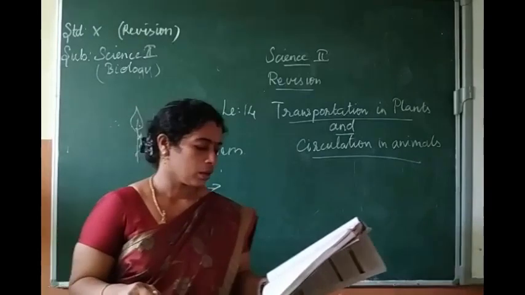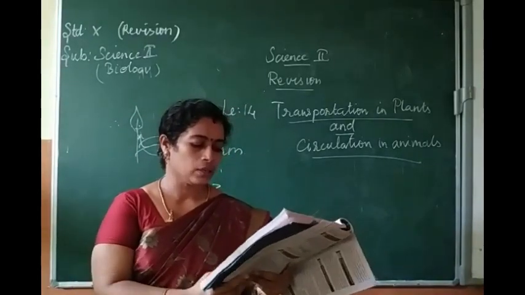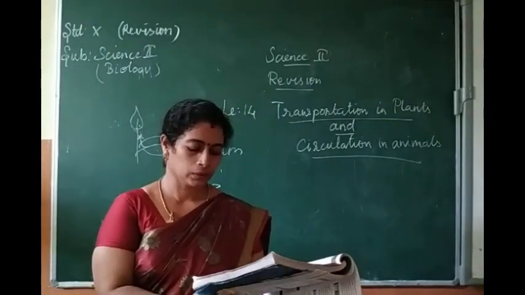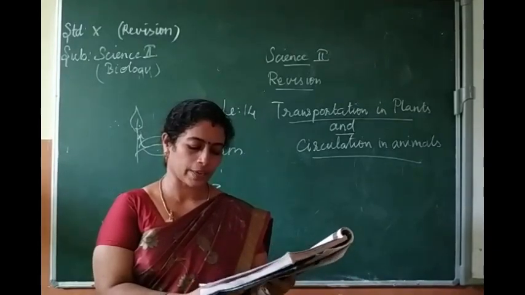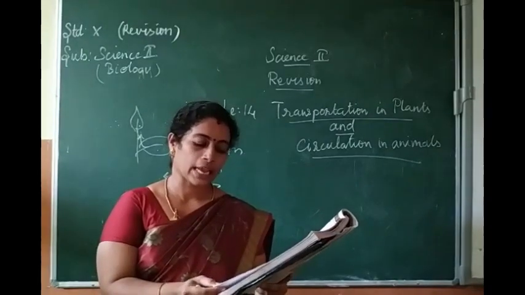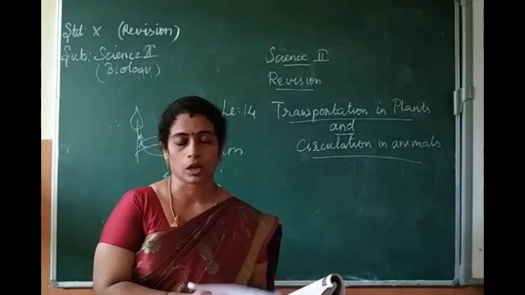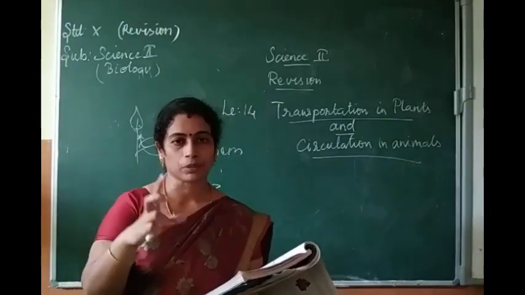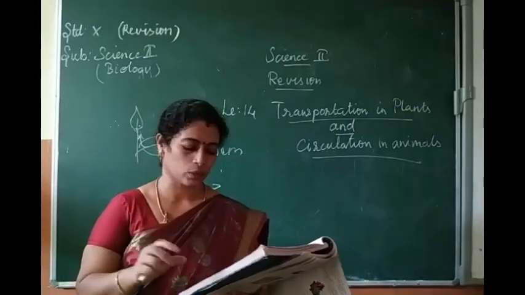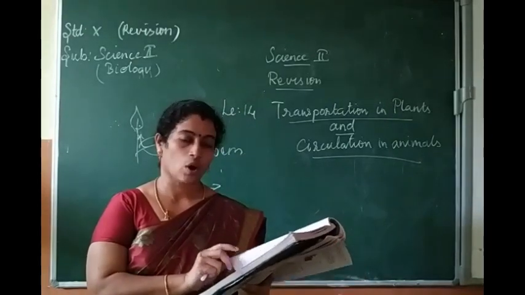Okay, then. Walls of the right ventricle are thicker than the right auricle. That is on page number 207. The left and right ventricle have thick walls because the ventricles have to pump out blood with force away from the heart. Since the ventricle has to pump the blood with force to the different parts of the body, the walls should be thicker.